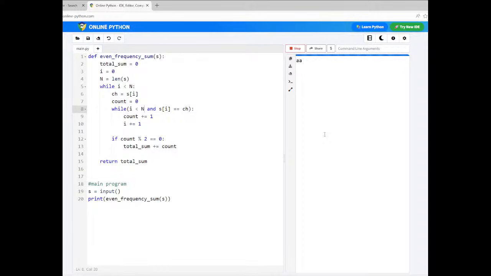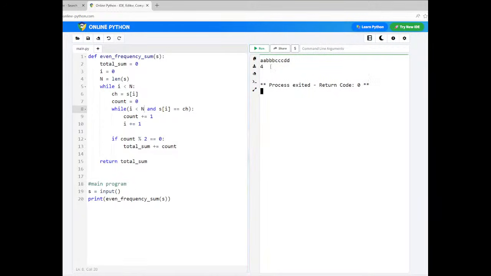Then again we'll enter the string. B occurring 3 times, C occurring 3 times, D occurring 2 times. Okay, now you can see 4 displayed here. You can just see the output 4 displayed here. Okay, so if you want to test this code with any other string, you can type your string in the chat.